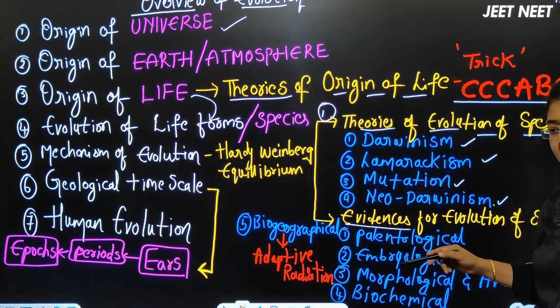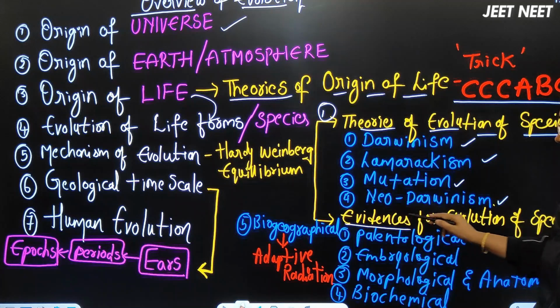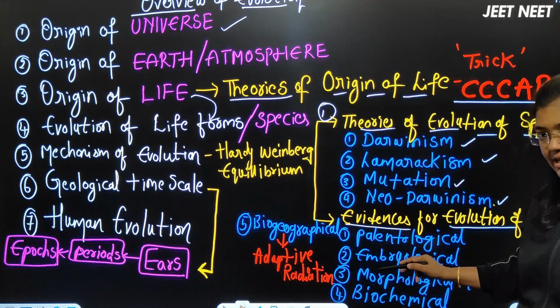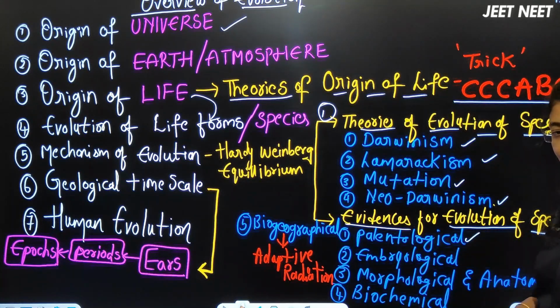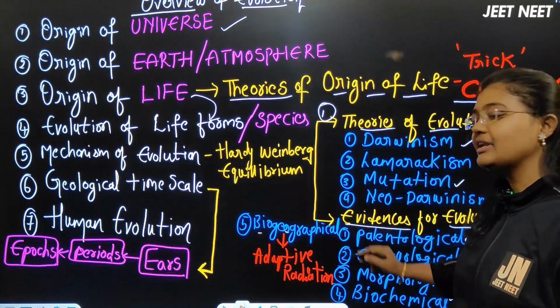They need evidences that yes, the evolution of species happened on the earth. NCERT has clearly given five evidences for evolution of species: paleontological evidences, embryological evidences, morphological and anatomical evidences, biochemical evidences, and biogeographical evidences.